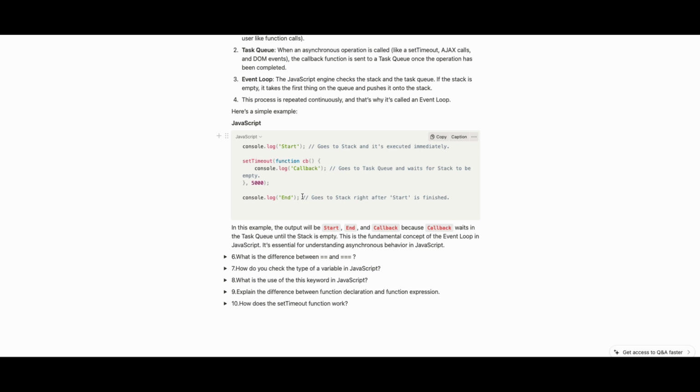Let's say same here, I set a timeout of 5,000 milliseconds, so after 5 seconds it should run exactly when the 5th second is completed, but the stack is still executing some other function which is also big. It's also time taking. Let's say there's a big array, it should keep on looping it. At that time, what will it do? Will it wait for the whole loop to complete, or will it just execute this set timeout and then continue with the big problem which it is doing? I don't know. I will check it out. Guys, if you also have time, check it out and let me know in the comments.